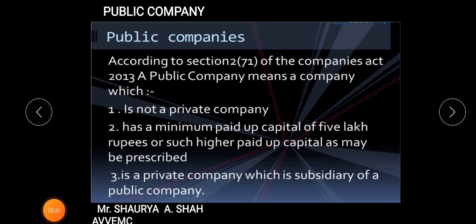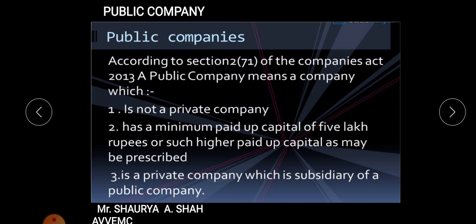In the coming lectures we'll be starting with the public company in detail. You need to study the various characteristics of it and the private company. But a few I'll tell you in this lecture itself so that you understand. The next thing you need to remember about a public company is the minimum number of members. Minimum number of members in a public company should be 7. Maximum members, there is no limit. It can be unlimited.